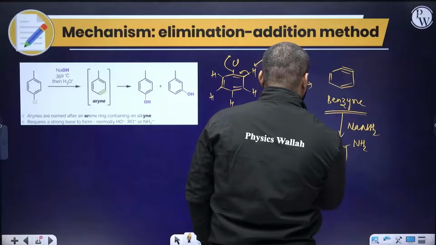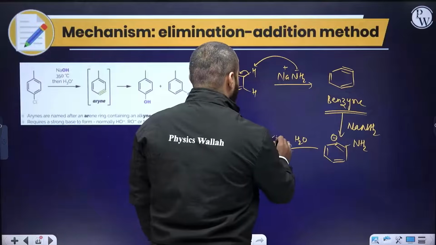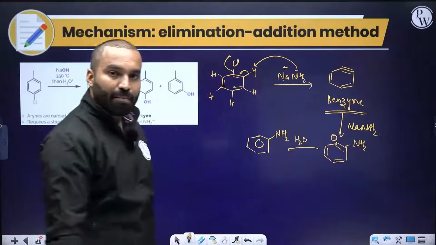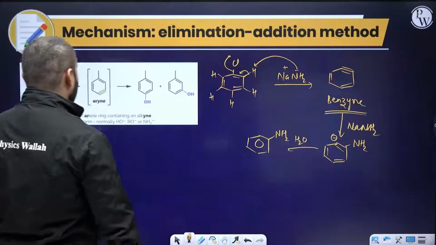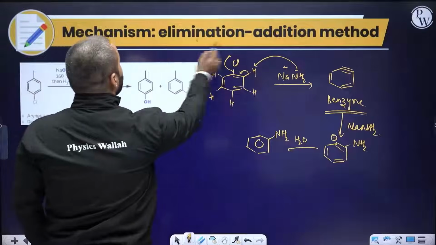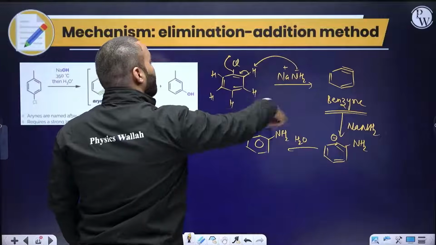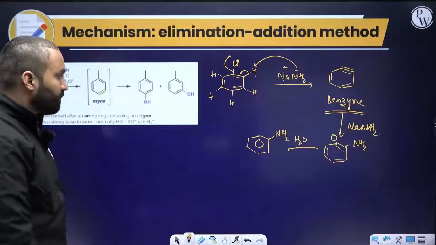Now you can bring water to neutralize this. Clear, everybody? Okay, good. This is via the elimination-addition method. You first have eliminated chlorine. Please see that you have eliminated chlorine, then you have added NH2.